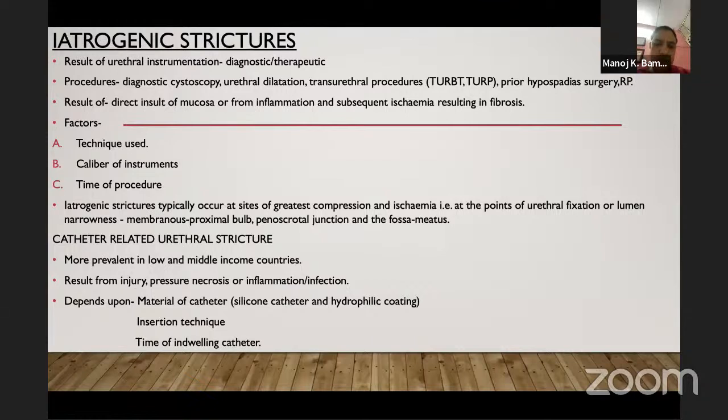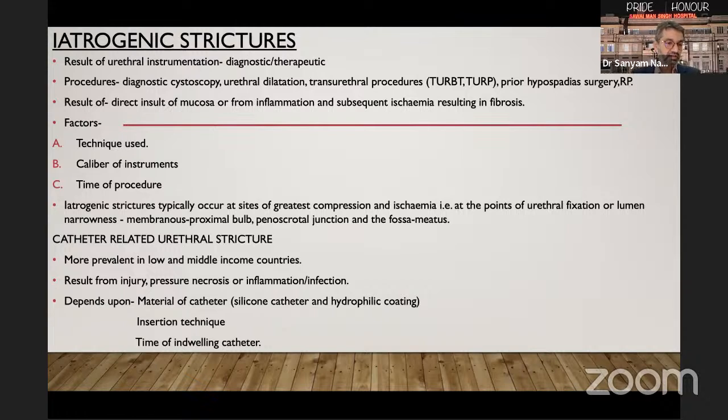They usually result from direct insult of mucosa or from inflammation and subsequent ischemia resulting in fibrosis. Factors affecting the formation of iatrogenic strictures include the type of technique used, the caliber of instruments, and the time of the procedures. These iatrogenic strictures typically occur at sites of greatest compression and ischemia, that is at the points of urethral fixation or lumen narrowing, which include the membranous urethra, proximal bulb, penoscrotal junction, and the fossa navicularis meatus.